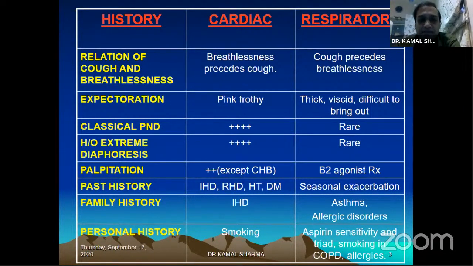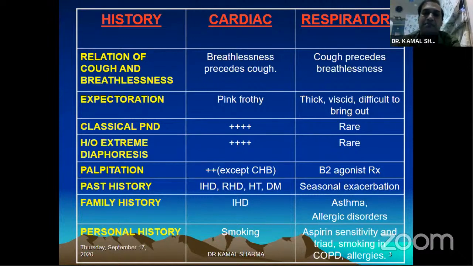Very importantly, the type of expectoration. But one distinct feature that is always present in cardiac dyspnea is a high sympathetic tone. And this high sympathetic tone will be manifested on examination or presentation in the form of diaphoresis and palpitation. So these two things are usually not present in respiratory disorder, unless the patient is already on systemic beta-2 agonist therapy, which is rare nowadays, barring certain commonly prescribed cough syrups which still contain salbutamol as a preparation.